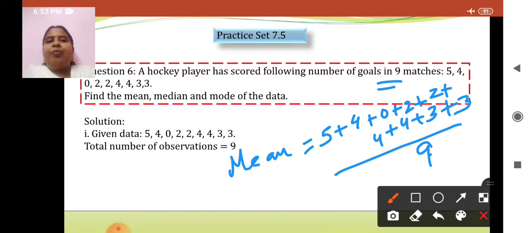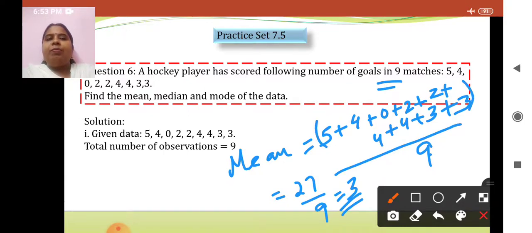Let us add it. 5 plus 4 is 9. 9 plus 2 is 11. 11 plus 2 is 13. 13 plus 4 is 17. 17 plus 4 is 21. 21 plus 3 is 24. 24 plus 3 is 27. So when you add all this, we get the total as 27 upon 9, and that can be reduced to 3. So the value of mean in this particular sum is 3, using the formula: sum of all observations upon number of observations. I hope it is clear.